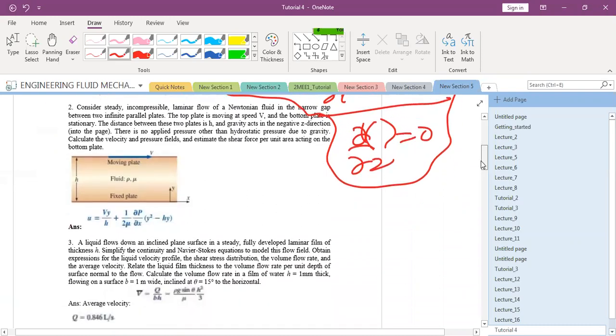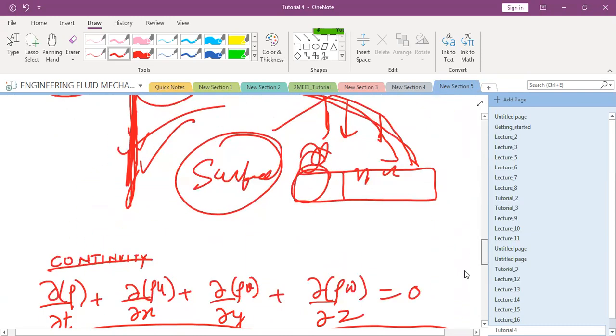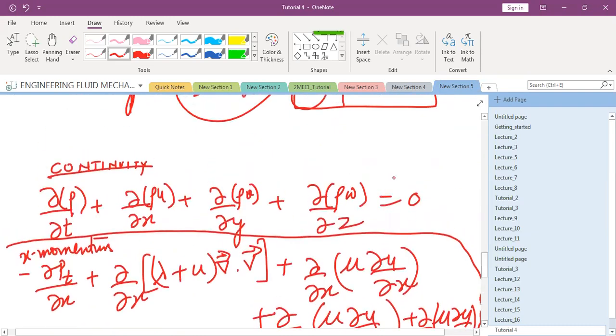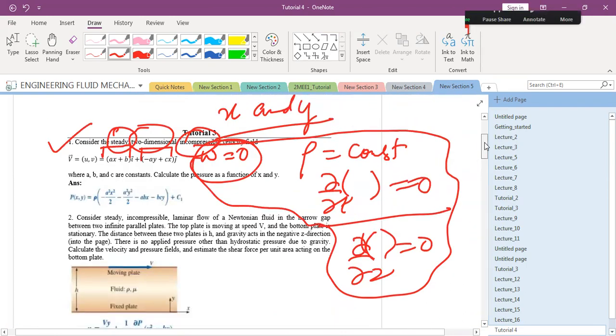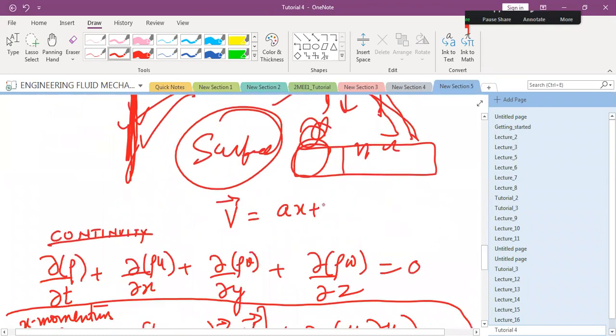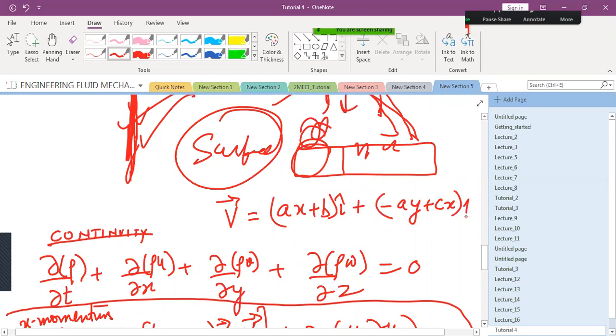Now if we put these, help me to find out what will happen to the continuity equation. I'm putting here v is equal to ax plus by times i, plus minus ay plus cx times j. Now this term is 0.